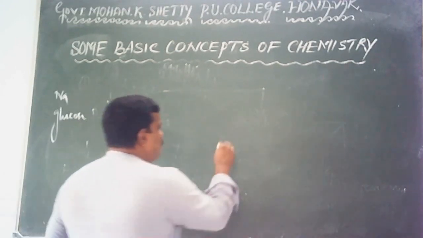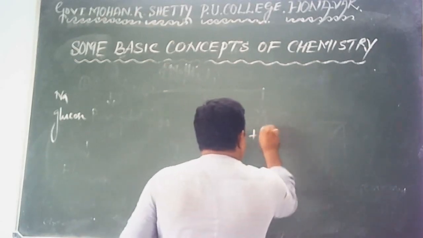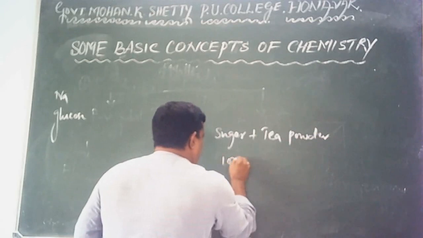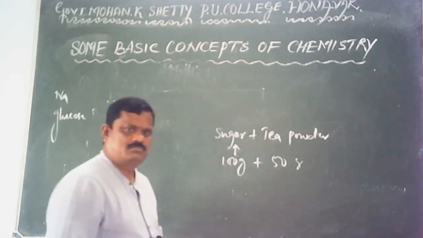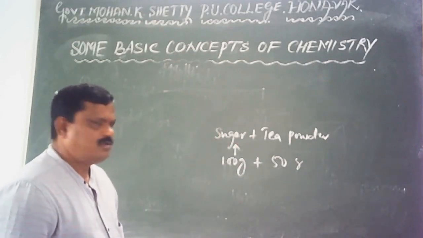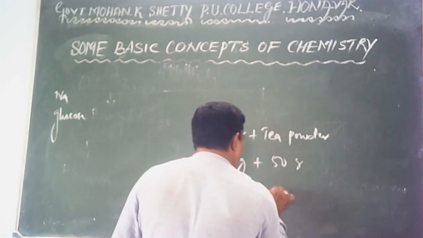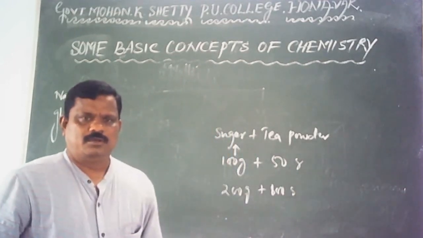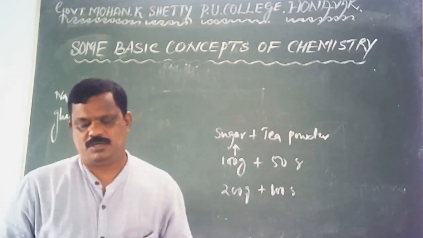For example, you can prepare a mixture of sugar and tea powder by taking 100 gram of sugar, say 50 gram of tea powder. Or you can make the mixture of sugar and tea powder by taking say 200 gram of sugar and say 100 gram of tea powder. Therefore, in mixtures, components may be present in any ratio.